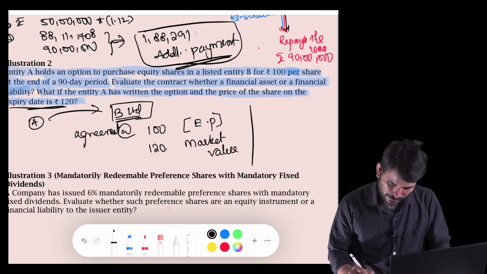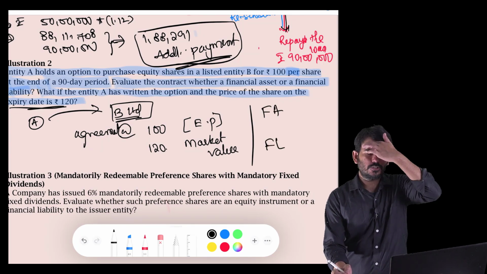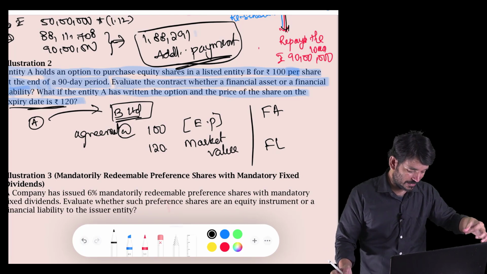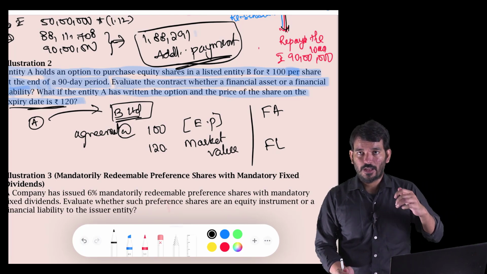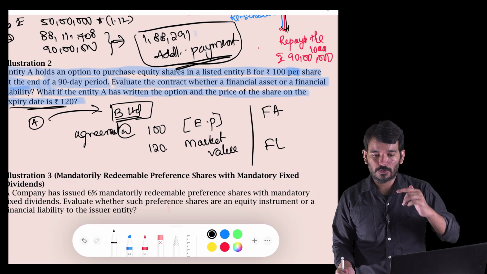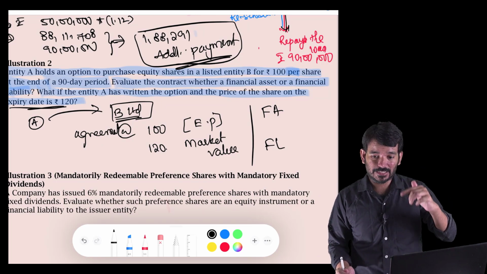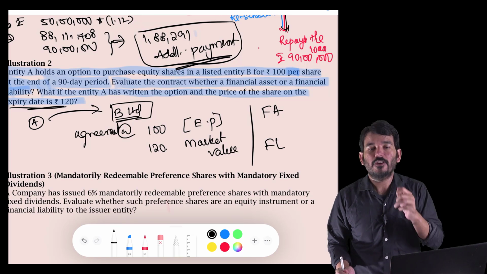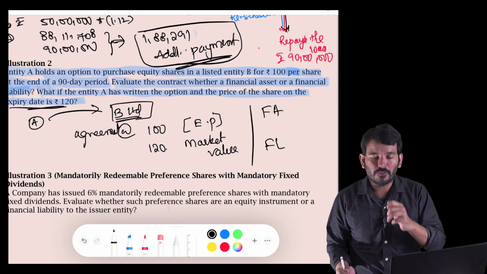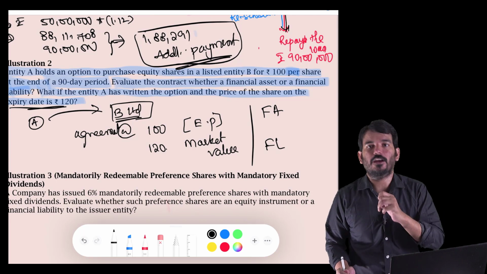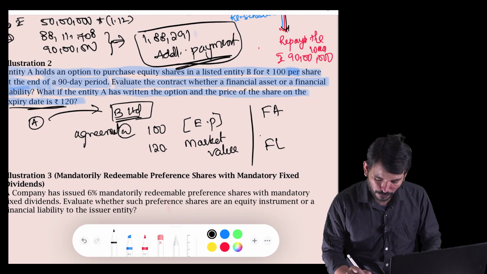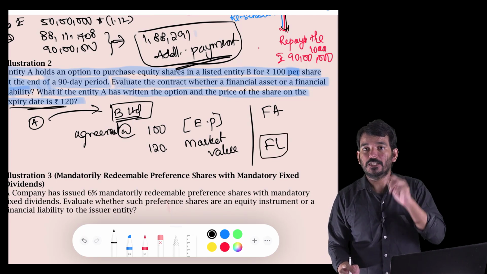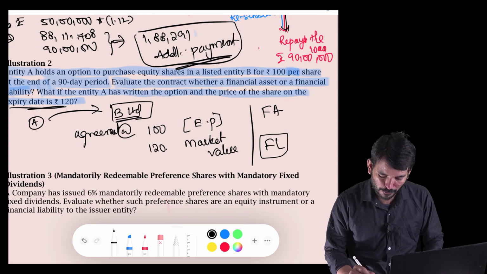Now you have to tell whether it is a financial asset or a financial liability. One of the conditions is, if you have a contractual obligation to deliver cash or to exchange an equity or a financial instrument which is unfavorable to you. If it is unfavorable or potentially unfavorable to you, that will become your financial liability. If it is potentially favorable to you, it will become a financial asset.